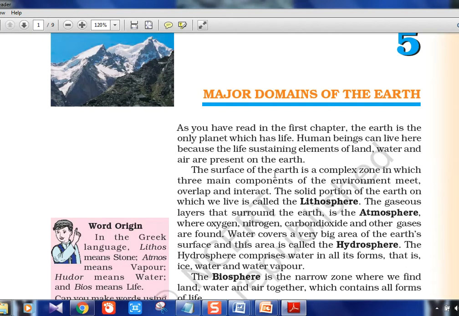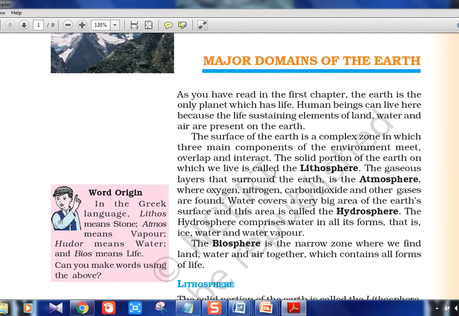Major Domains of the Earth is chapter 5. Basically it deals with important things like the spheres: lithosphere, atmosphere, hydrosphere and biosphere. We learned this in environment also, and in Shankar also it's given. This will be just a basic definition, because you can imagine it's class 6th standard, so they will be giving very simple definitions of each of these.